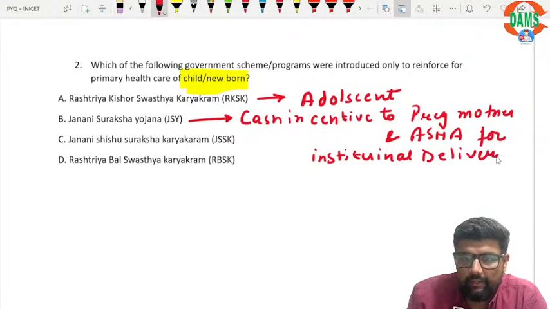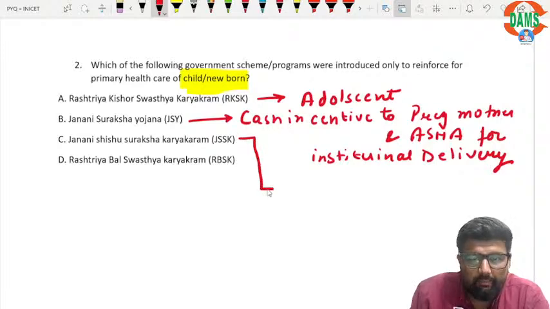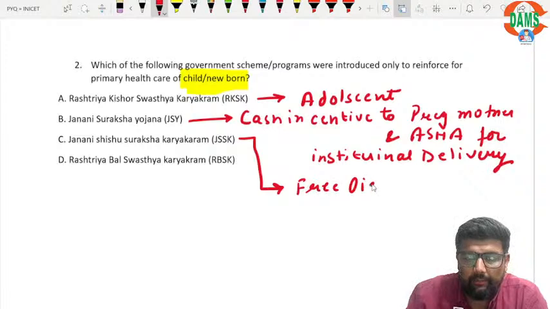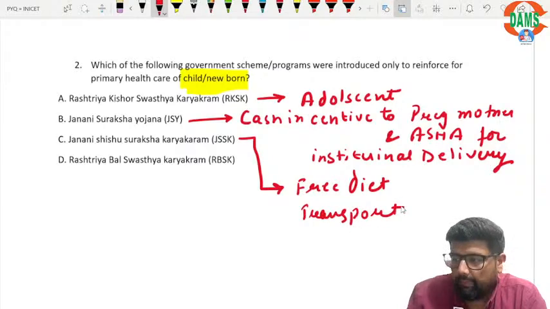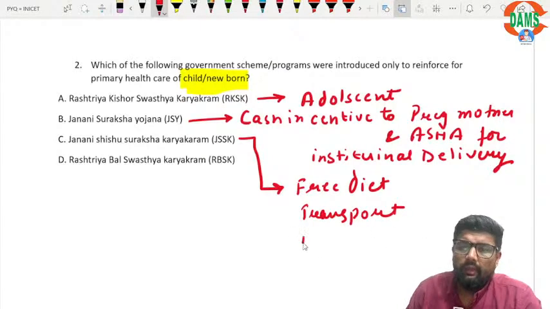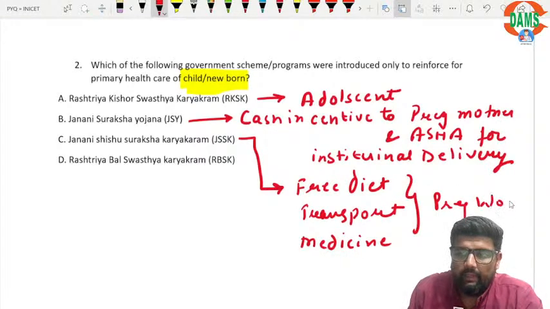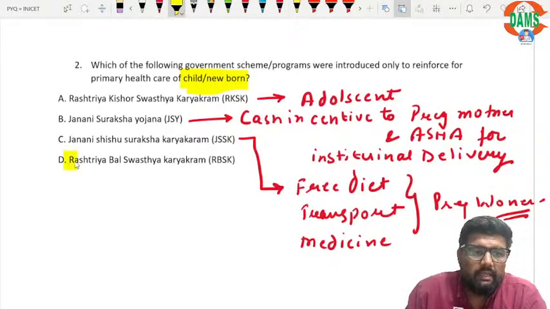Okay, what about Janani Shishu Suraksha Karyakram? In this we give free diet, free transport, free medicine, free surgery to a pregnant woman. So this is also not related. Then the answer here is Rashtriya Bal Swasthya Karyakram.